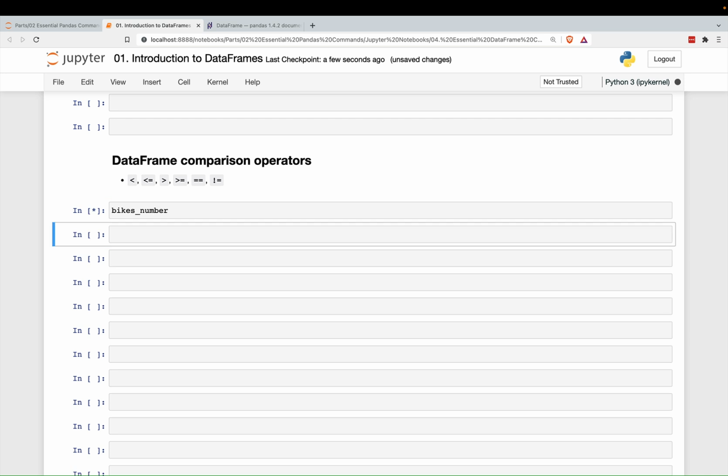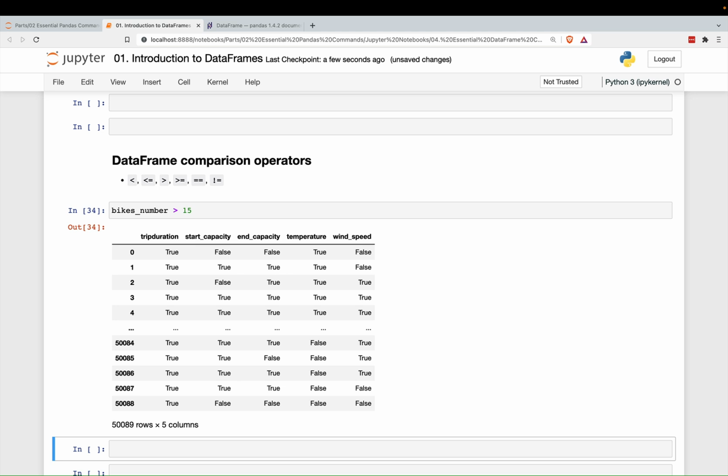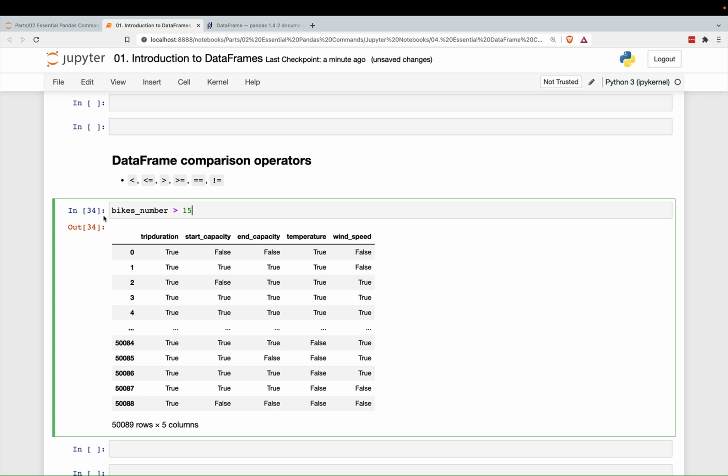We can, however, look at our bike's number data frame and compare it to, let's say, a number like 15. So every single number is compared to this value 15. And we get back a Boolean data frame. So every column will be a Boolean column. So that's how these work.